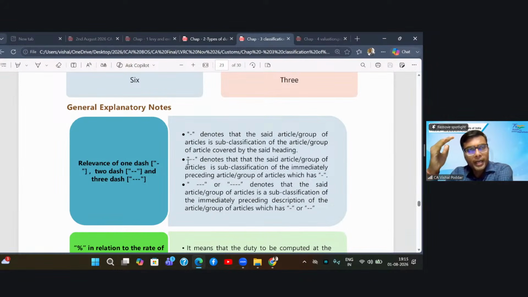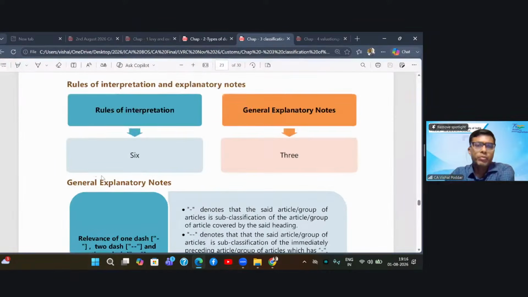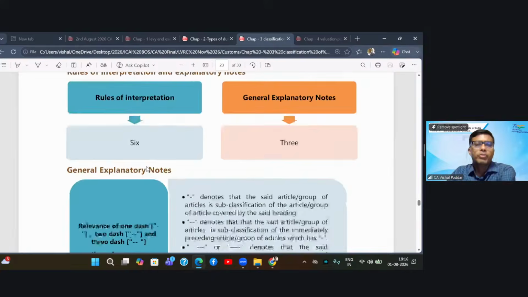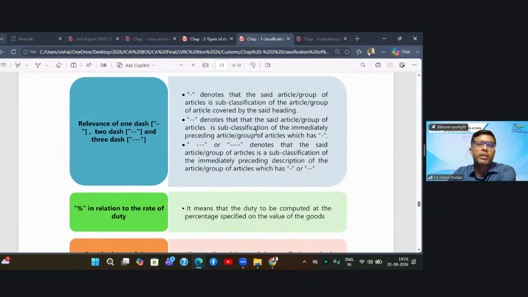Like how we write now, for example, I have to explain you these 6 rules. So for me, there will be 6 headings. But within each of these 6 rules, there would be subheadings. Maybe under the subheadings, there would be more subheadings. So these 6 rules are the headings. Then the subheadings in these 6 rules will have single dashes. If anything is part of that subheading, it will have a double dash. So that is how you interpret the dashes.